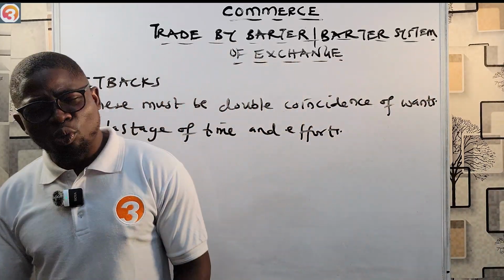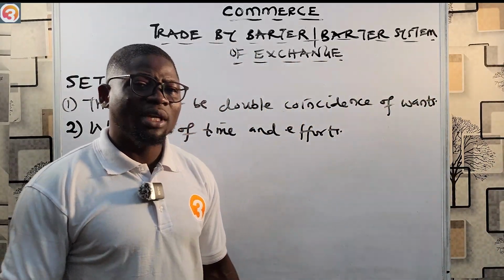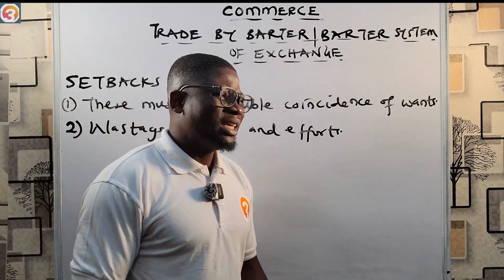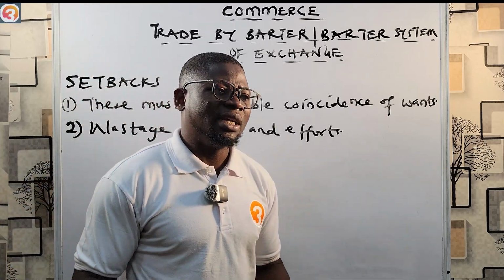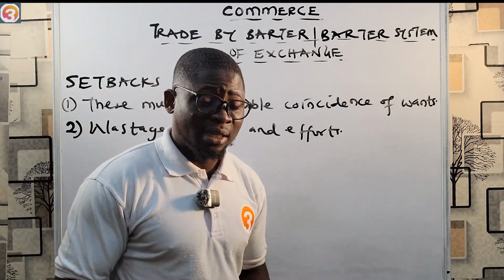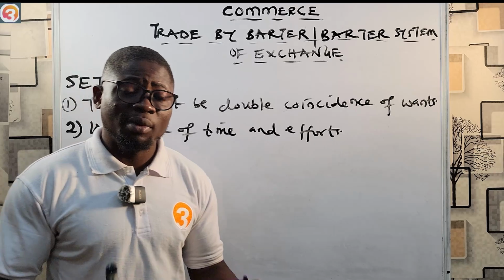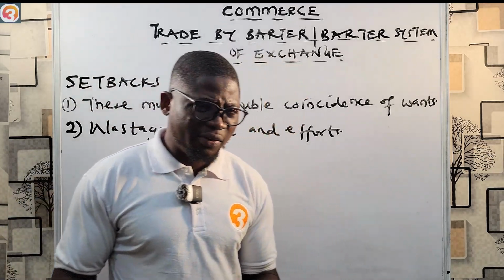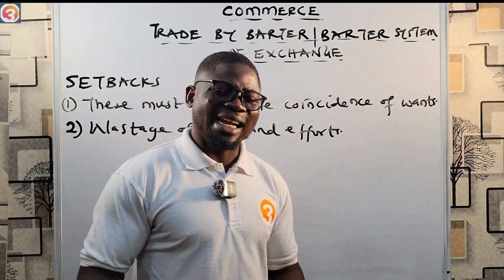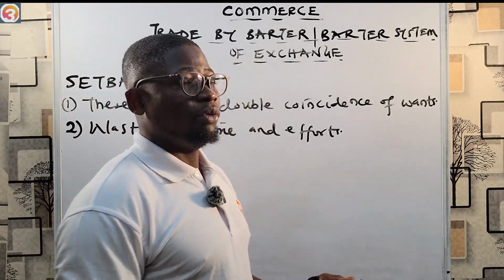So you have to go and make sure you look for somebody who wants rice and who has yam. So the time you are using to work, you waste a lot of time on all that. Because in the olden days, not everybody has everything, so it becomes very difficult to look for a partner that can exchange the goods that you have for what you want.